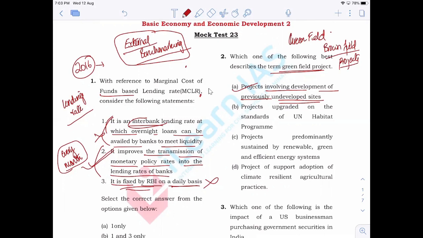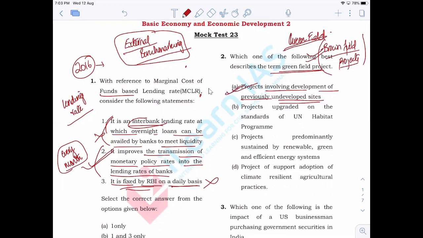Now, what is a brownfield project? Brownfield projects are those carried out in an area where projects are already running. For example, there is another airport and the government is planning to expand it and improve its capacity. That is a brownfield investment. There is already an airport, so we are going to expand it. That is a brownfield, and greenfield means we are developing a new airport.